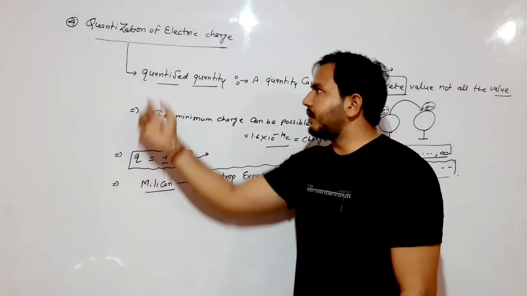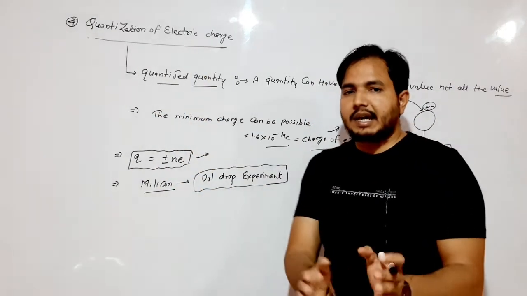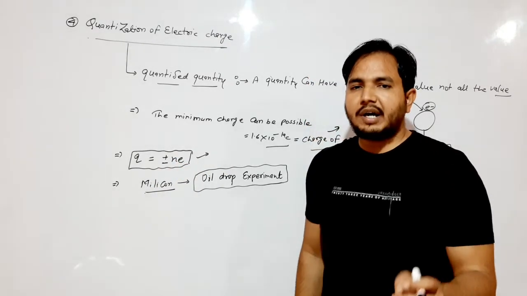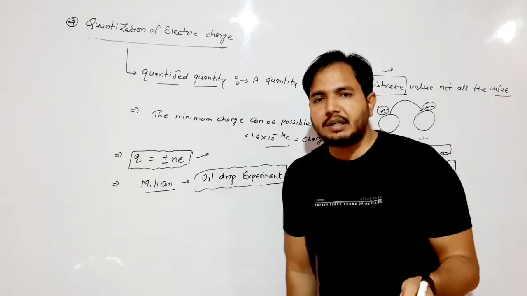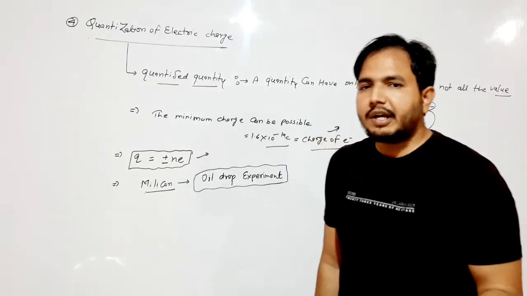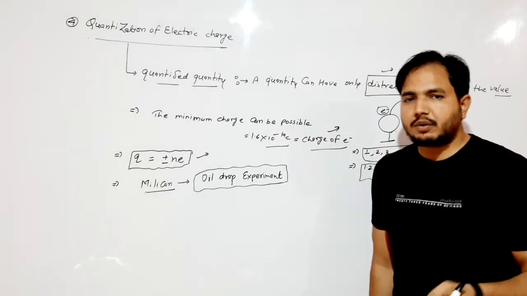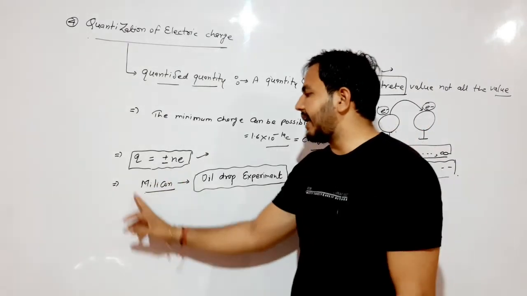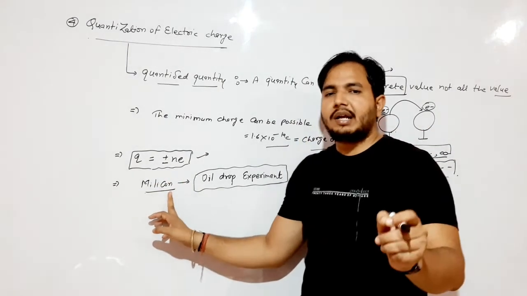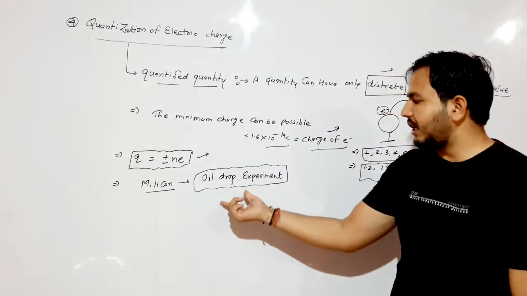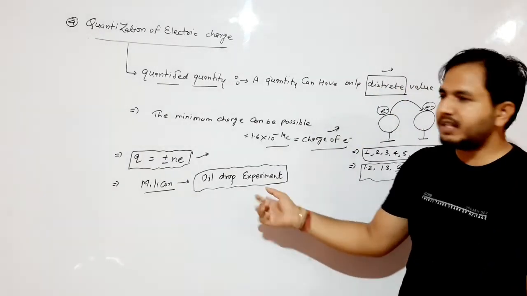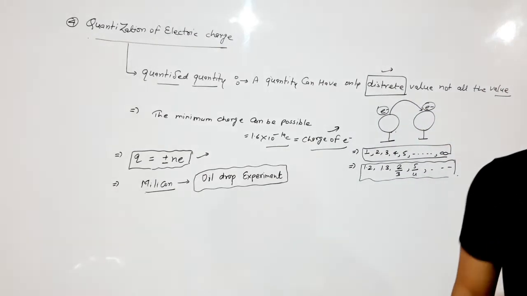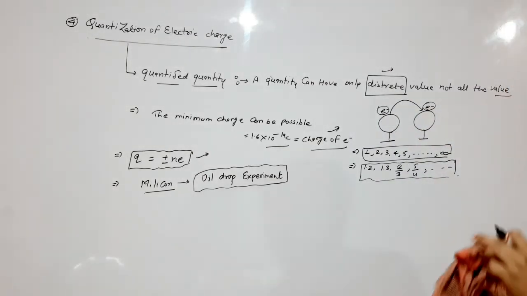The formula of quantization of electric charge is Q is equal to plus minus Ne. From this we can find the value of electric charge and the number of electrons removed from one object to another object. This was given by Millikan in his oil drop experiment, which is not in our syllabus. Clear?